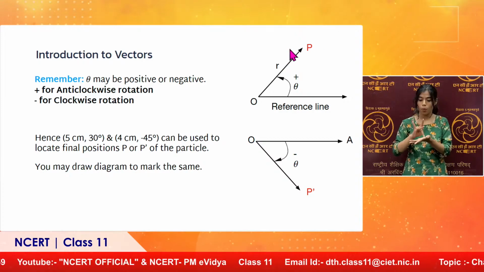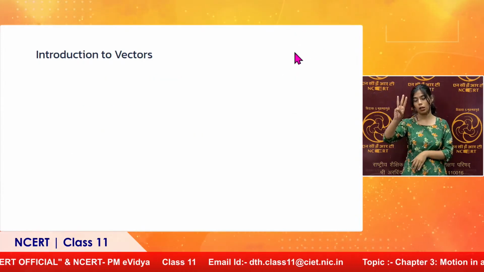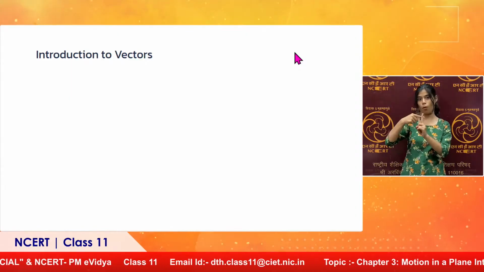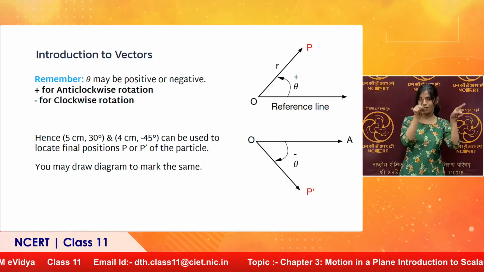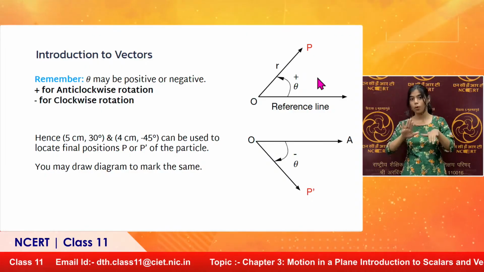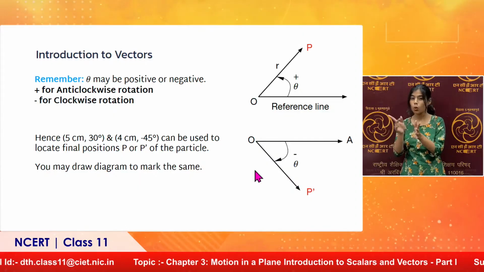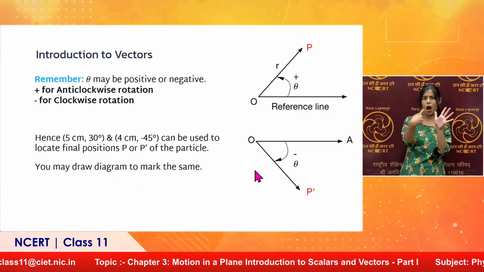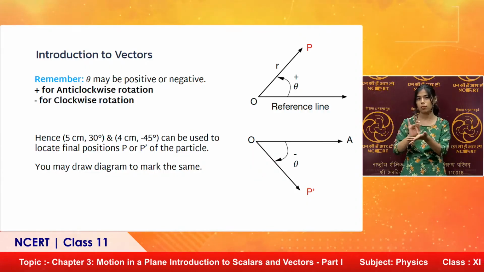This is 5 centimeter 30 degree positive angle, and in the other diagram we have 4 centimeter and minus 45 degree, P dash. Okay. So, these parameters r theta also specify the position of the point.